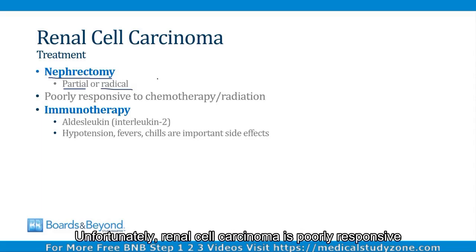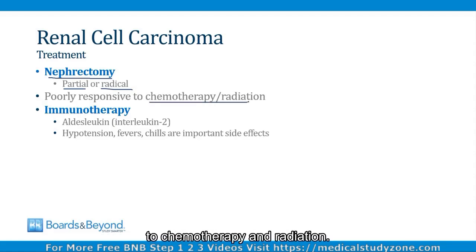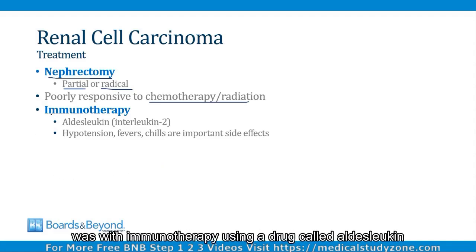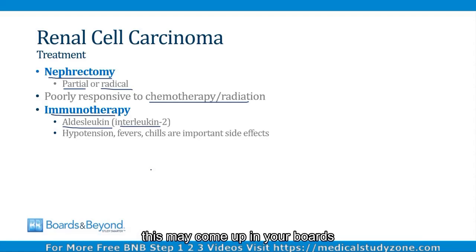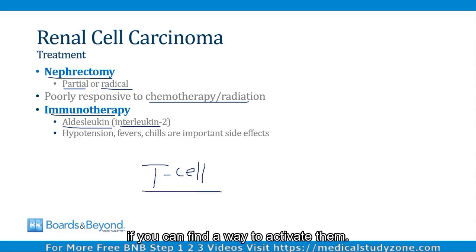Unfortunately, renal cell carcinoma is poorly responsive to chemotherapy and radiation, so these modalities usually are not used. Back when I was in training, the mainstay of treating renal cell carcinoma was with immunotherapy using a drug called aldesleukin, which was interleukin-2. So the thing you want to remember about renal cell carcinoma, and this may come up in your boards, is that T cells are great at destroying renal cell carcinoma if you can find a way to activate them. So the older way to activate them that's used less commonly these days is to administer interleukin-2.